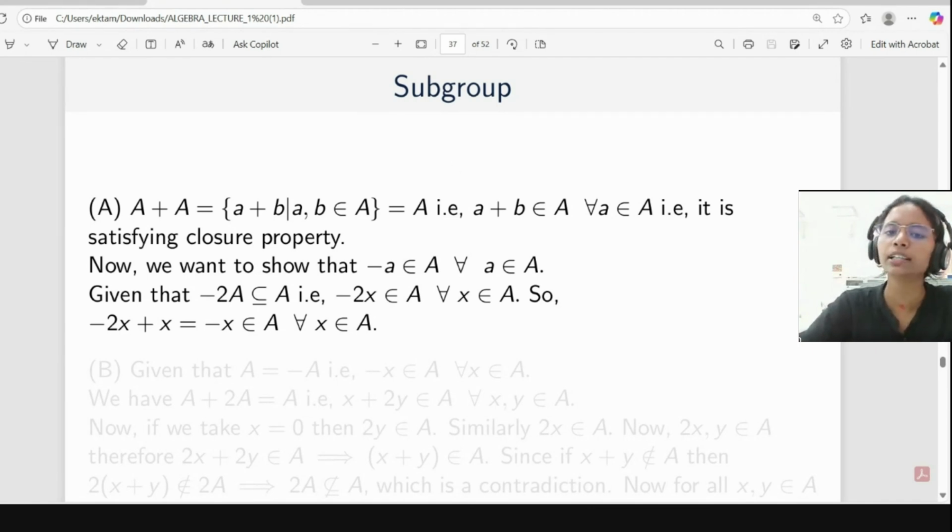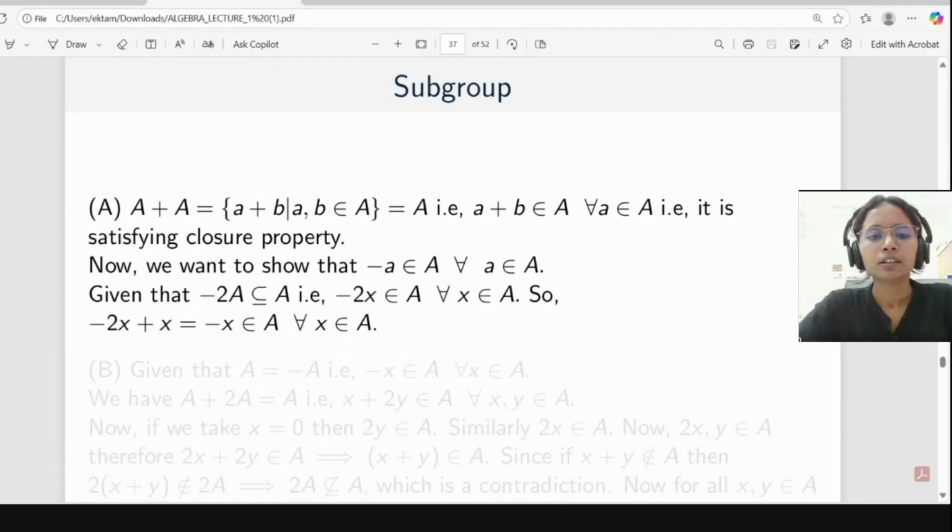Now what do we want to check? We want to check whether the inverse belongs to A or not. Suppose we have any element a belonging to A. We want to show that minus a is also belonging to A. But here we are given that minus 2A is a subset of A. That is, minus 2x belongs to A for all x belonging to A. Correct?